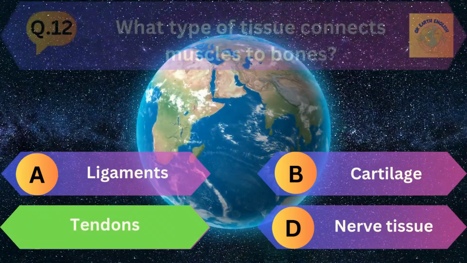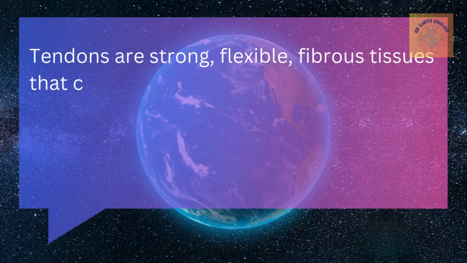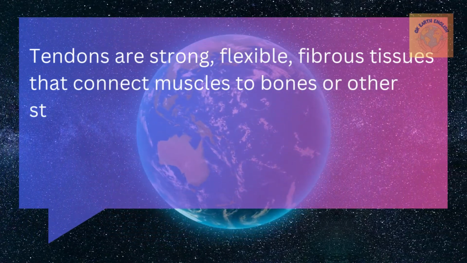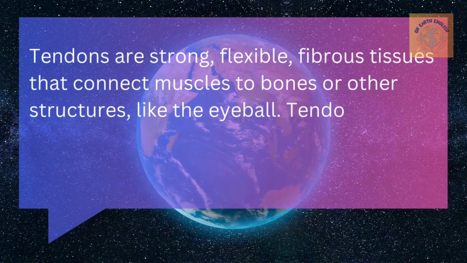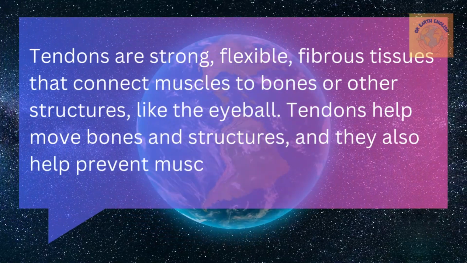The correct answer is tendons. Tendons are strong, flexible, fibrous tissues that connect muscle to bone or other structures like the eyeball. The tendons help move bones and structures, and they also help prevent muscle injuries.